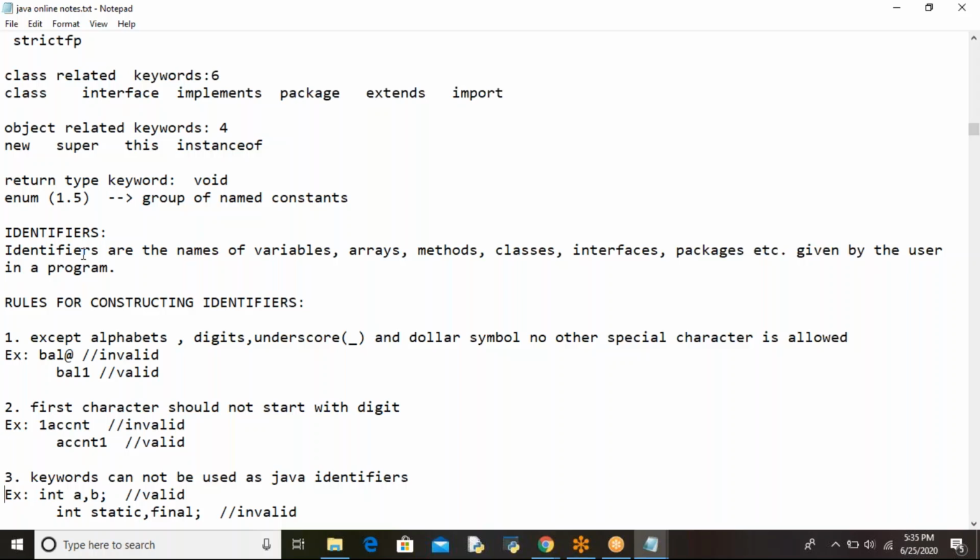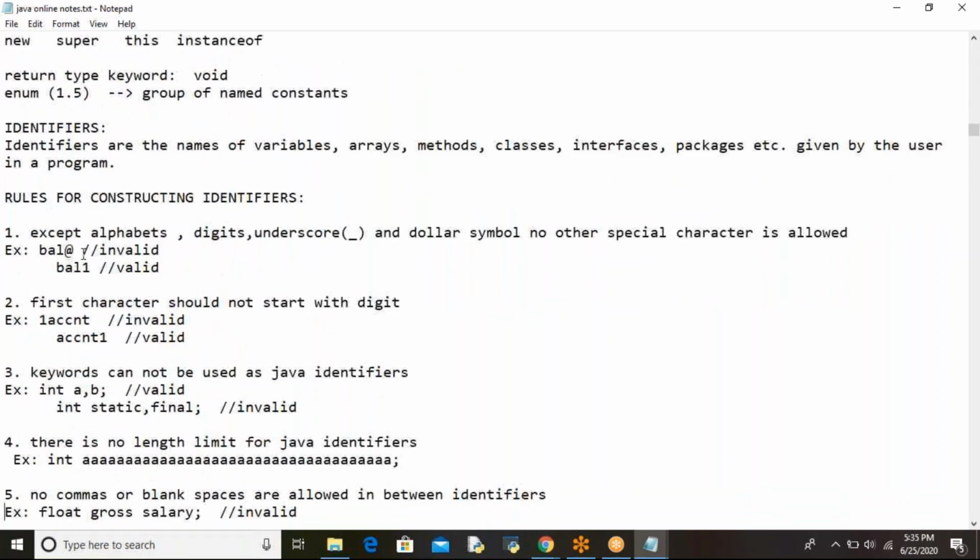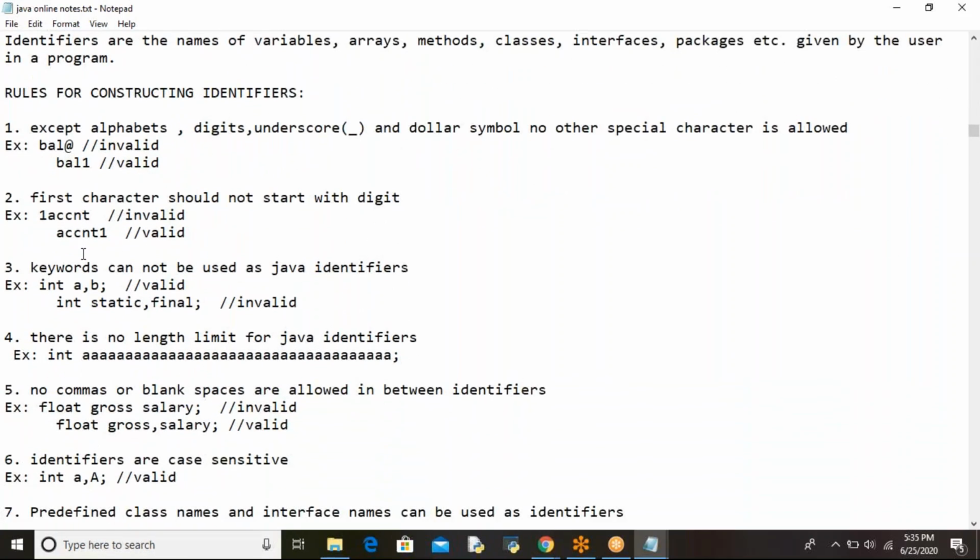So coming to the rules for constructing identifiers. There are so many rules. Except alphabets, digits, underscore, and dollar symbol, no other special character is allowed. If you use one, you will get an error, as it will be treated as an invalid statement. The at-the-rate symbol is not allowed, but alphabets and digits are allowed.